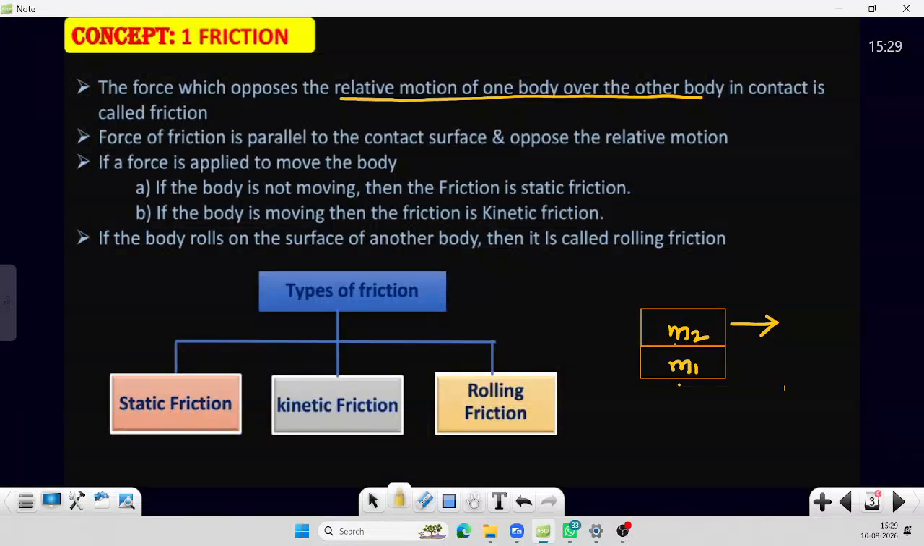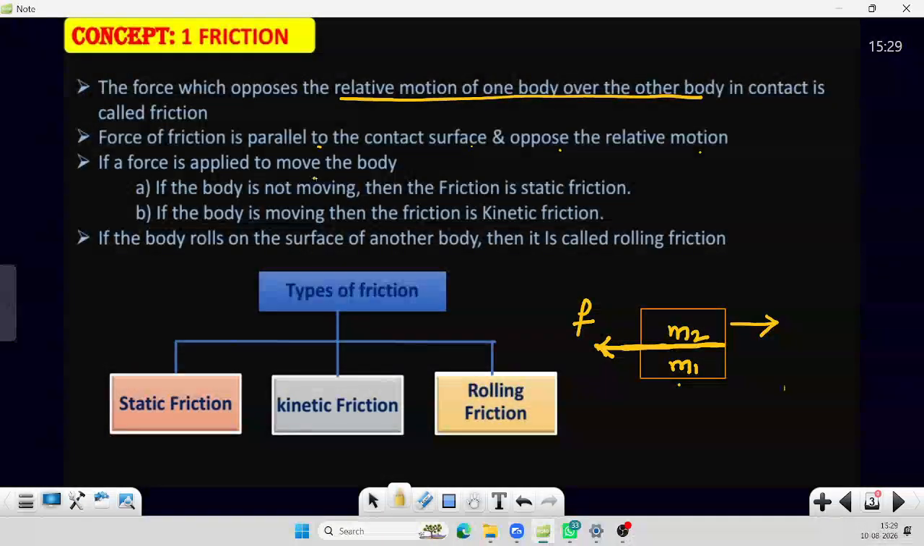If the M2 tries to move to the right side, there is some opposing force which will act between the two contacts of the bodies. Here at this location, these two bodies are in contact, and here the frictional force will act. Friction force is always between the contact of the two bodies. The frictional force always acts as a tangential force, that is, parallel to the contact surface, and opposes the relative motion.